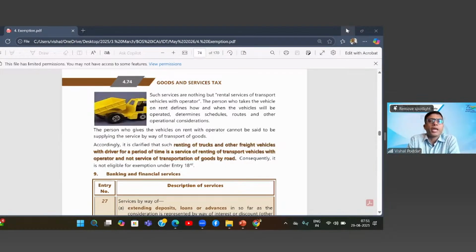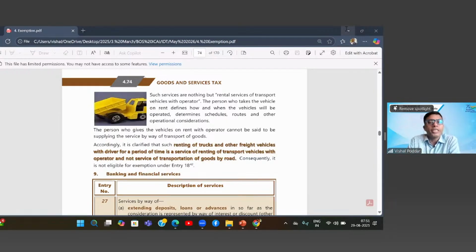Now, this typically happens in the scenario which you have put, that you want to transport some of your goods where you have taken the entire truck exclusively for your own benefit. So the truck is not going to transport anybody else's goods. It is only going to carry your goods, like shifting of your office, shifting of your house, etc. And secondly, it is generally within the city or within a smaller limit, because that is only where you will have control. So the basic difference is where you, that is the service recipient, have control over the transport,